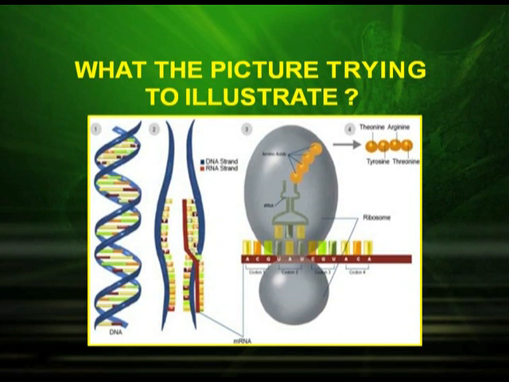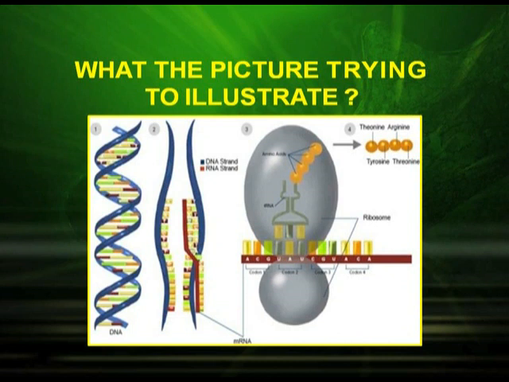What is the picture trying to illustrate? You can see DNA strands, then you can see the RNA formed on DNA, and then the third process, that is protein synthesis. So all three processes are there: DNA to DNA, that is replication; DNA to RNA, that is transcription; and from RNA to protein, that is translation. And ultimately you can see the formation of a polypeptide.